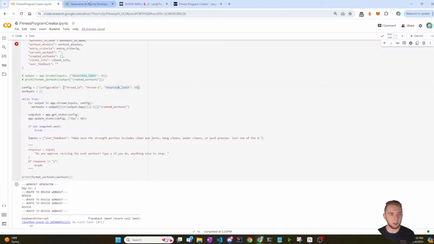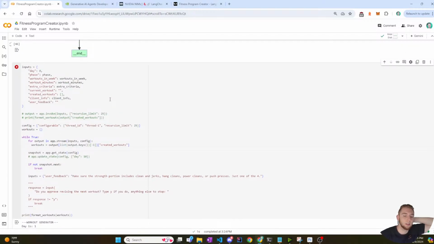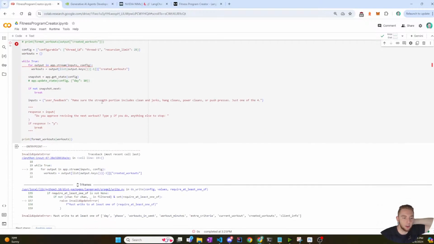I just wish I knew how many tokens I was using for Nvidia. I do not want this because I was updating the day just to test things, but I definitely don't want that. Yeah, okay, good. All right, I am going to just run this, see what happens. Oh, there's already an error.